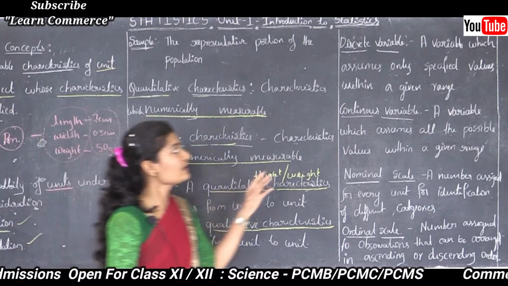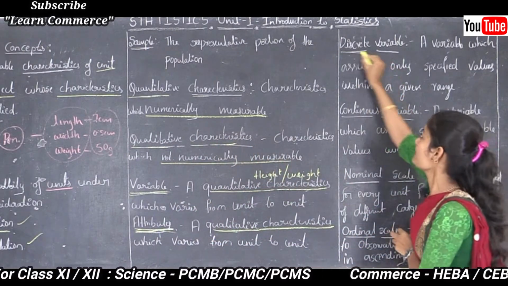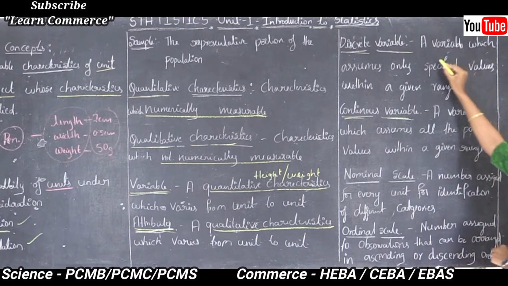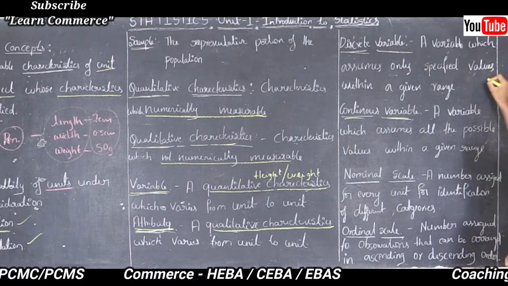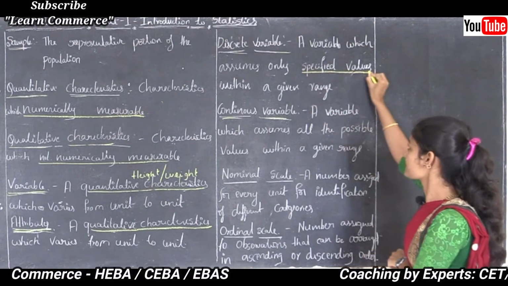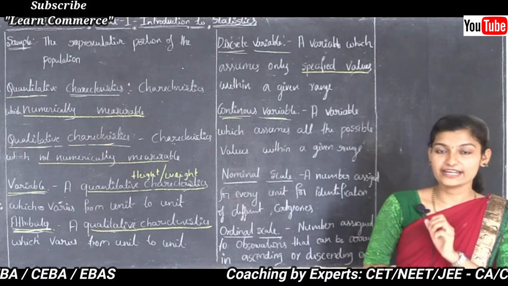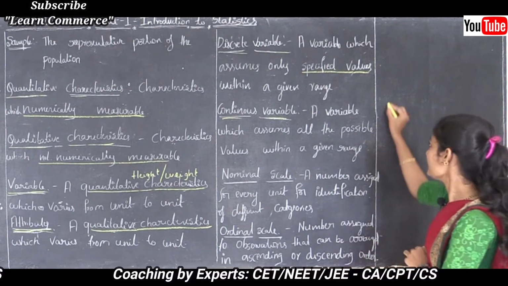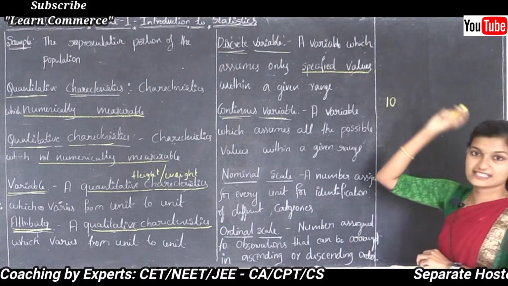Next, let's see, in a variable there are two types, that is discrete variable and continuous variable. What is a discrete variable? A discrete variable is a variable which assumes only specified values within a given range. Only specified values, here specified values are nothing but exact values. For example, the number of benches in a class, we can say 10. See here, 10 is an exact or specified value.